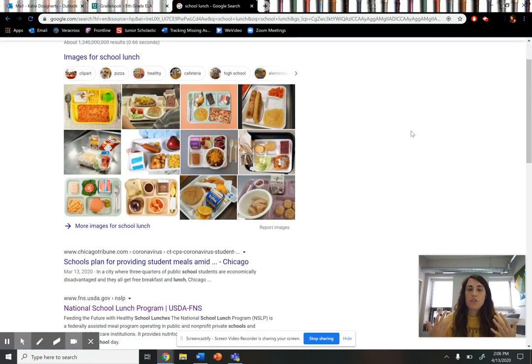So let's talk through what opens up on Google. Remember, just because something is in the very first tab does not necessarily mean it is an important or trustworthy source. I'm going to say that one more time. Just because sources are at the top of a page of Google does not necessarily mean it is a trustworthy or credible source. We have to dive into a website to figure out if this is worthwhile and something that we can trust. So I'm first going to go through some different things that we can look for on a search page to figure out if it is credible.